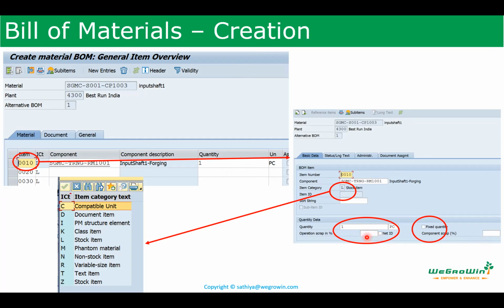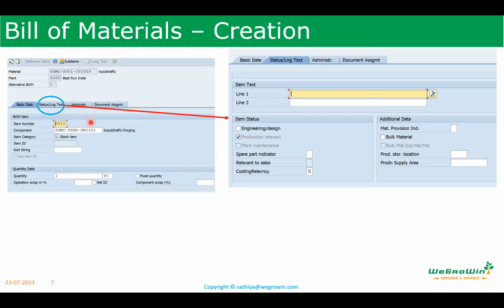And then the status. So far we have been on the basic data page. Now we are going to the status. Here we can put some descriptions.